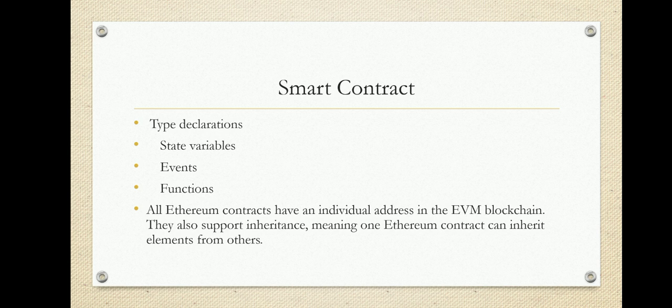Here you can see what is present in a smart contract. If you want to write a smart contract, what elements are required? A smart contract may contain type declarations. If you want to declare a variable, we need a data type, so the variable belongs to a certain type.